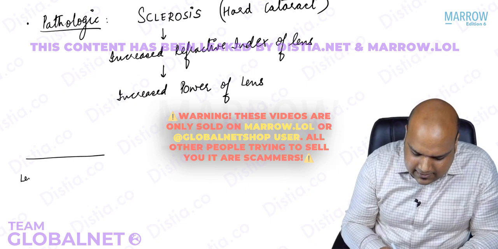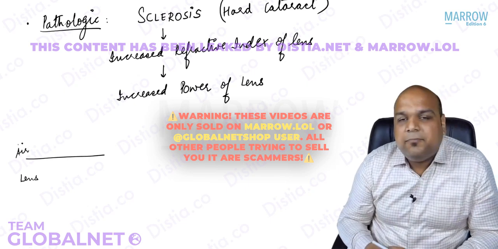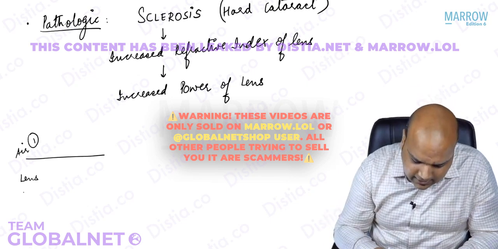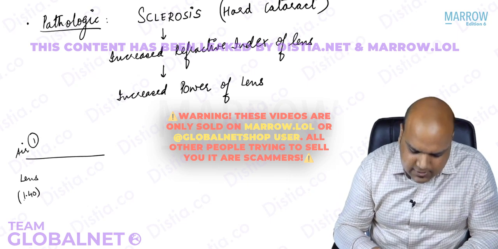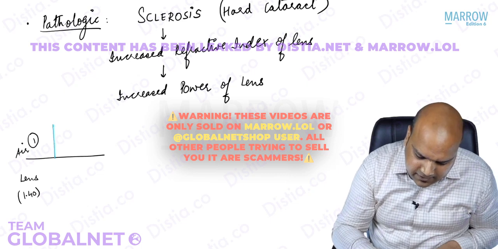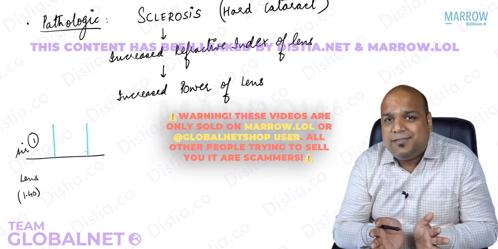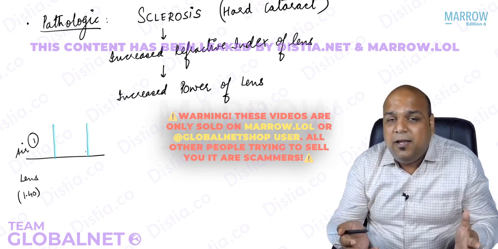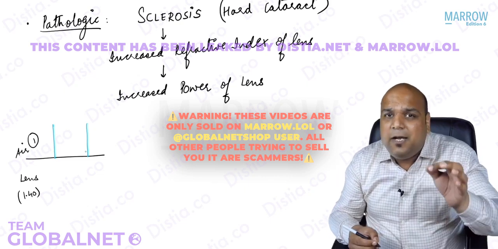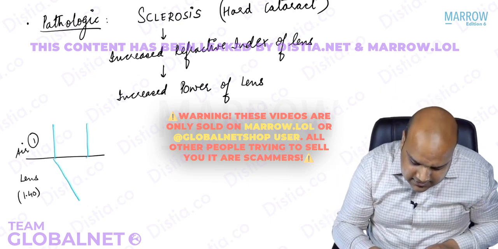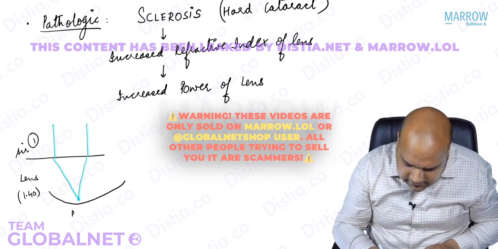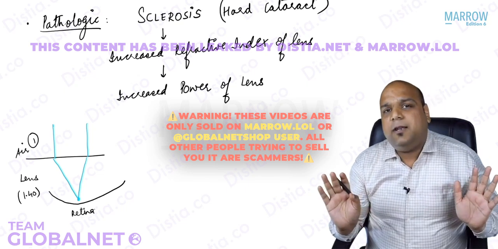Everybody, let's say this is my lens and this is my air. Air's refractive index is 1. And if you're talking about the nucleus, as we've already read, the nucleus is somewhere 1.40, just taking out the average. Now, the light rays which come parallel, why do they converge in our eye? Our lens has a power. Why does the lens have a power? Because of differing refractive index. So we know when light travels from a rarer medium to a denser medium, it converges. So let's say it is converging and this is my retina. So it is forming an image on the retina.